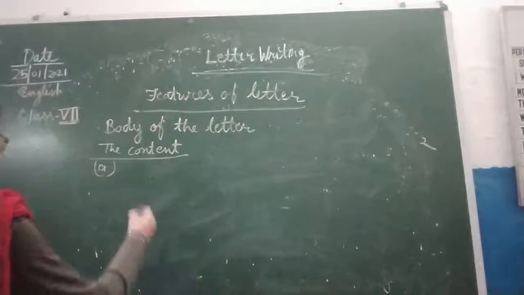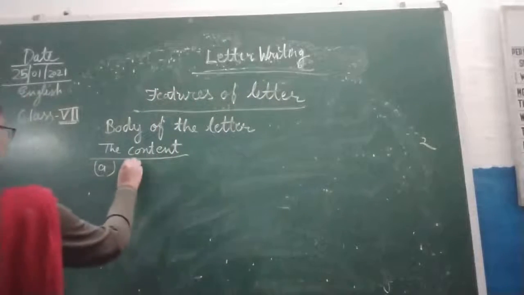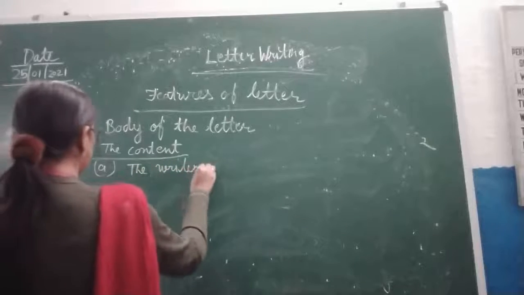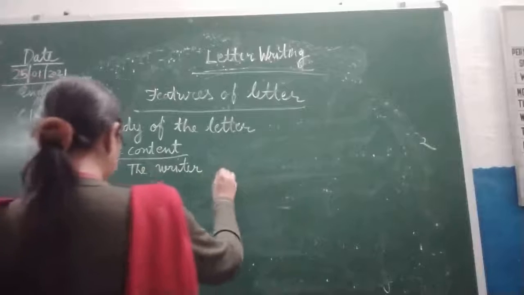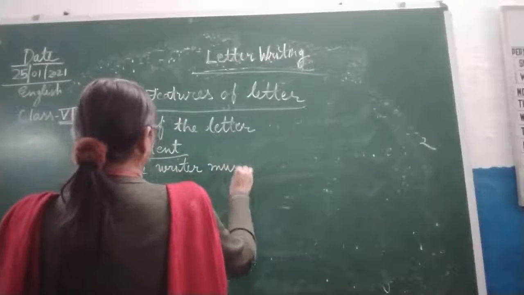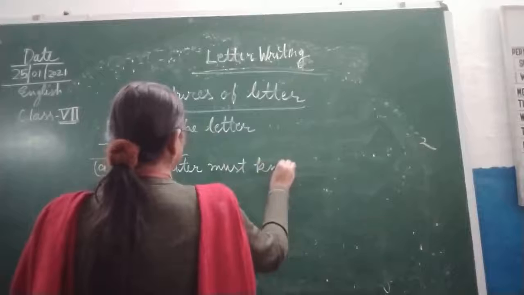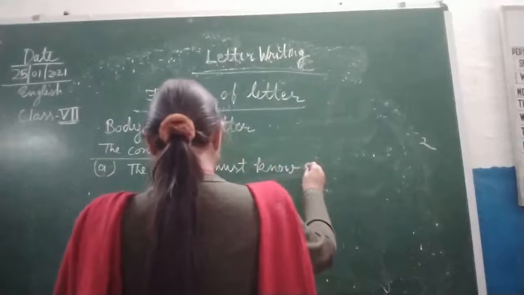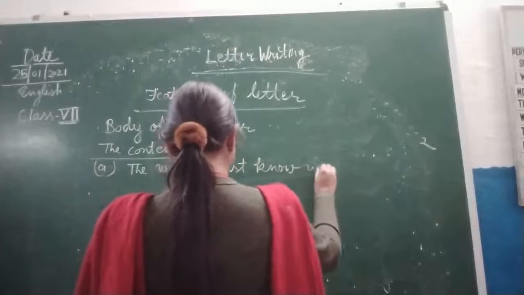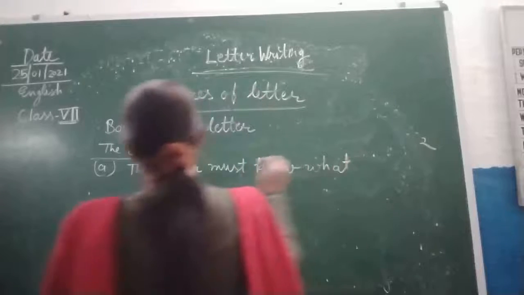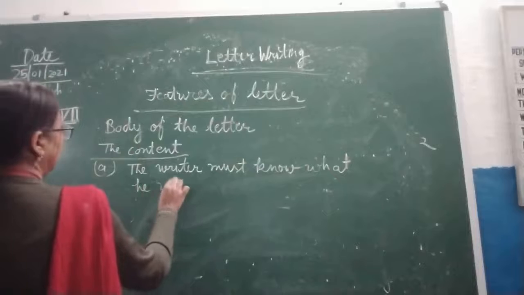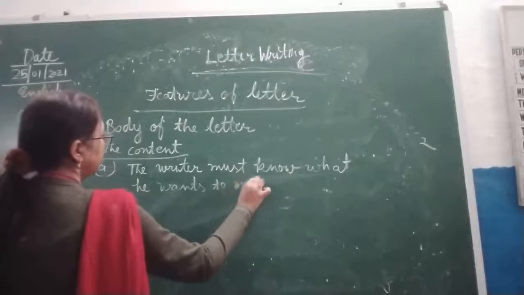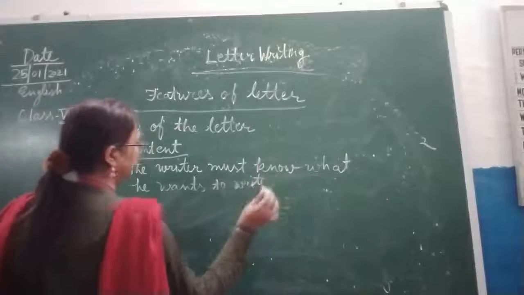So the writer must know what he wants to write. Yes, children, this is very important.